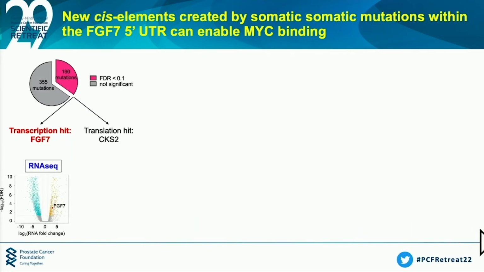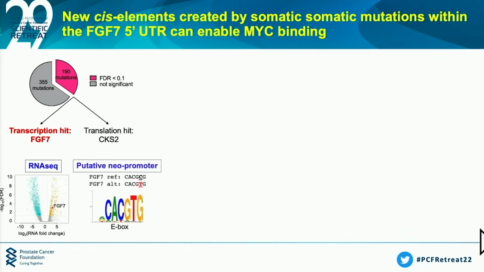But as we looked more closely at this particular mutation, we found it took a regular plain piece of DNA, and that C to T mutation actually created an E-box element. For those of you who are MYC aficionados, you already know the answer to this. But for those of you who are not, the E-box element is what MYC, the oncogene, binds to. As we know, MYC is highly deregulated in prostate cancer. So we wanted to ask the question: could this mutation enable the binding of MYC to an area of DNA that previously could not be bound by that oncogenic transcription factor?